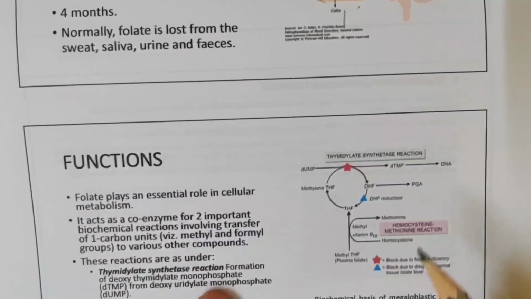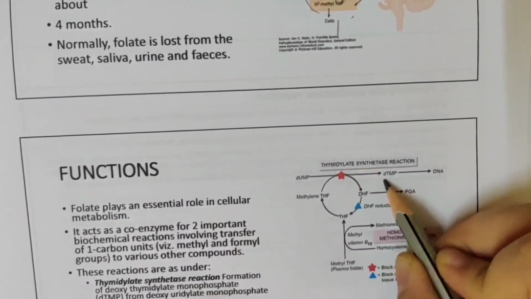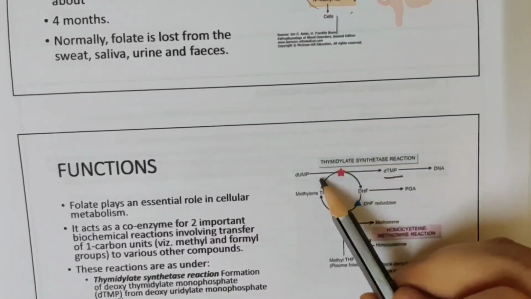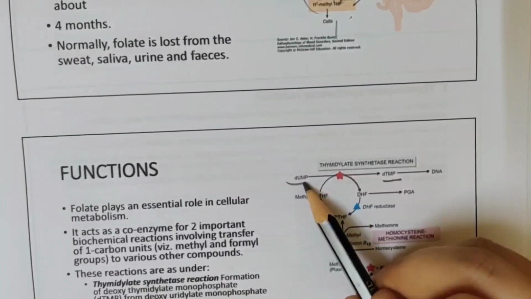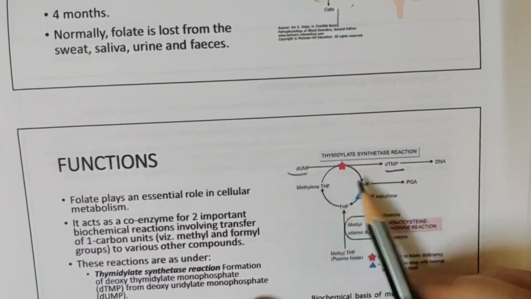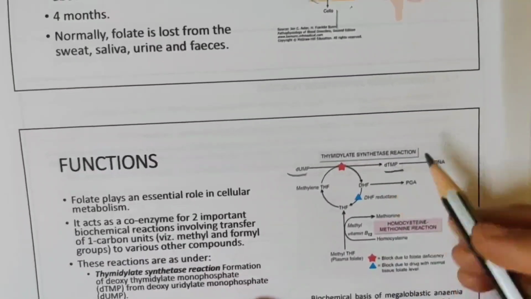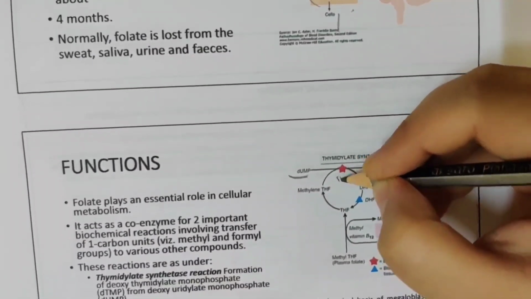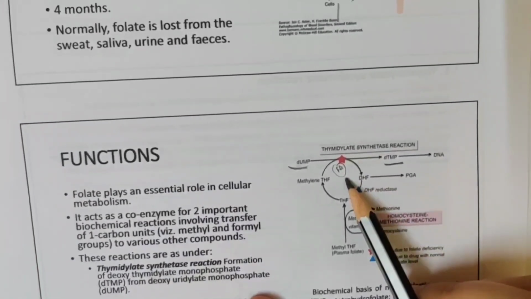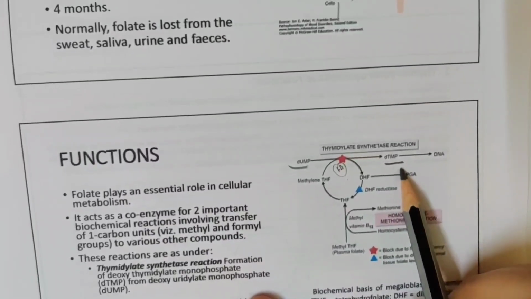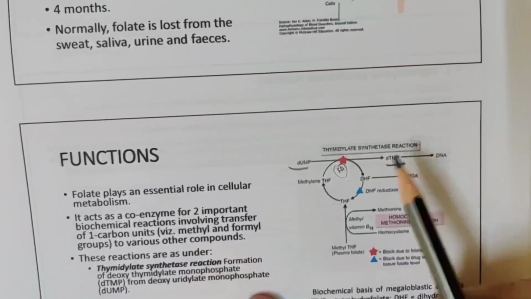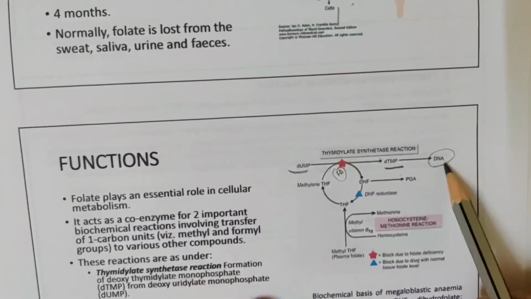There is formation of deoxythymidylate monophosphate from deoxyuridylate monophosphate. For this reaction to occur, you need folic acid. If you don't have folic acid, what will happen? This reaction will not occur. So this is your thymidylate synthase reaction. This again will take part in DNA synthesis.